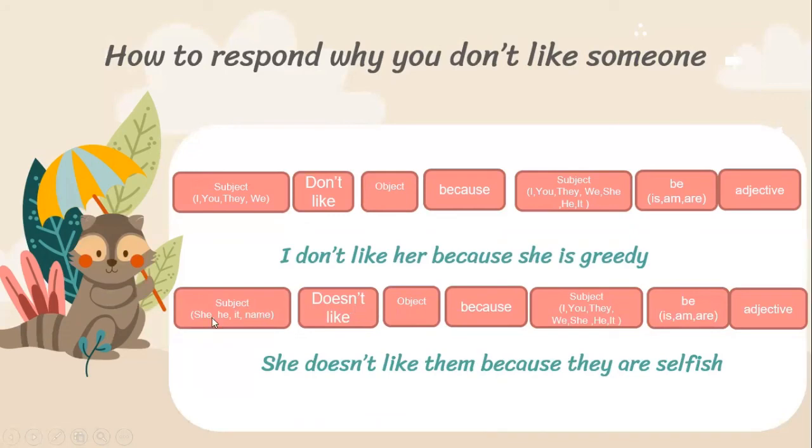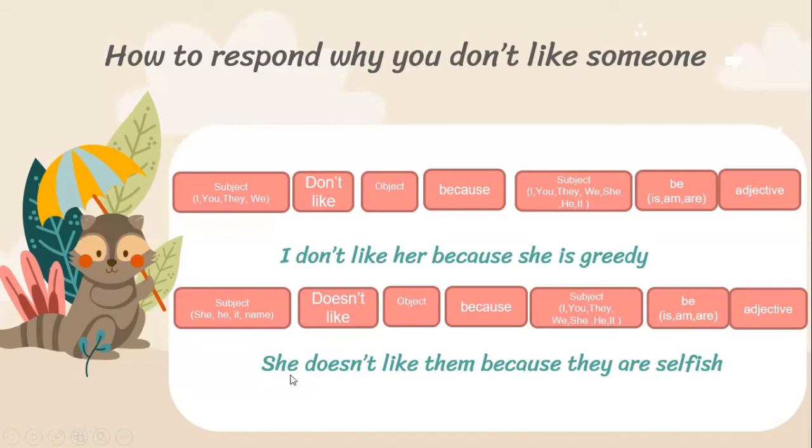And the next one is when the subject is she, he, it, or someone's name. After the subject you need to put doesn't like, and then the object, and then because, and then the subject based on the object, and then be, is, am, or are, and then the adjective.